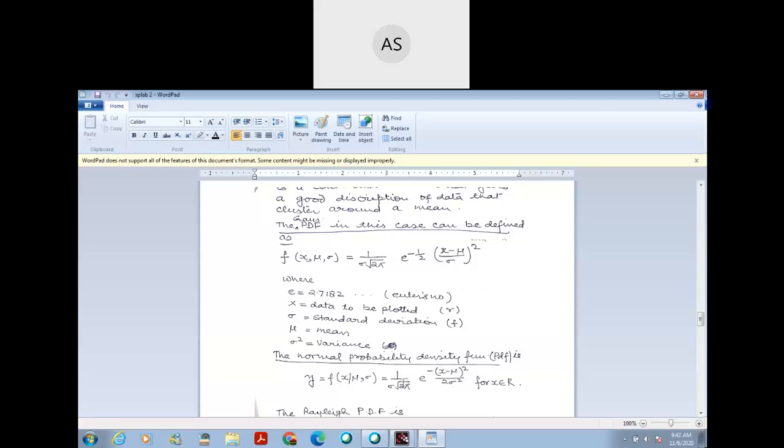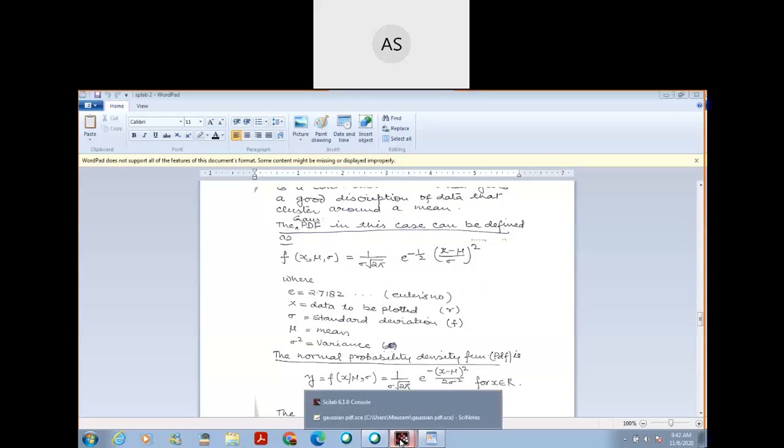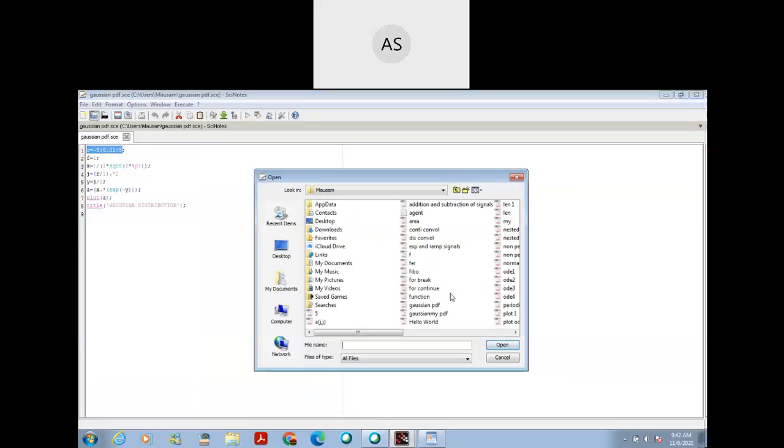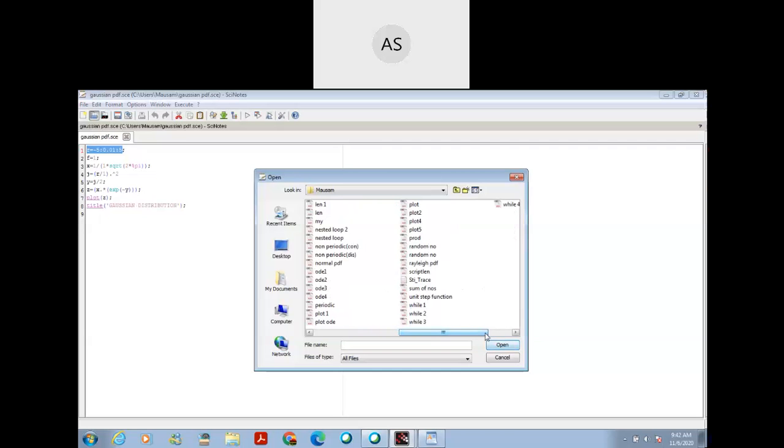So this is the formula for normal distribution. Program for normal distribution.